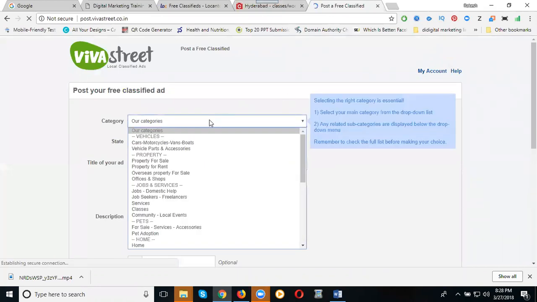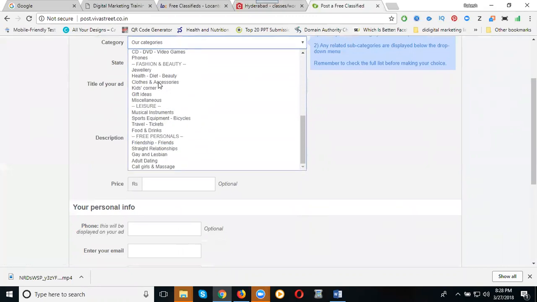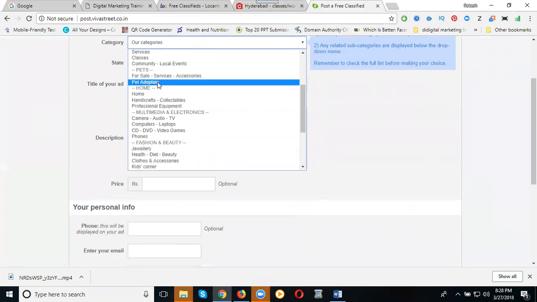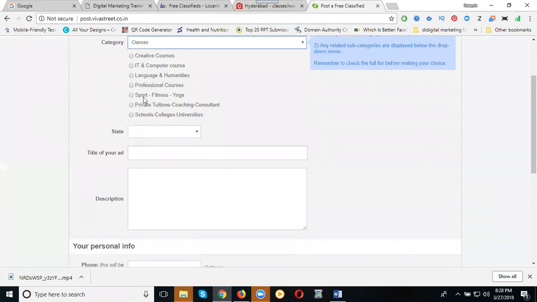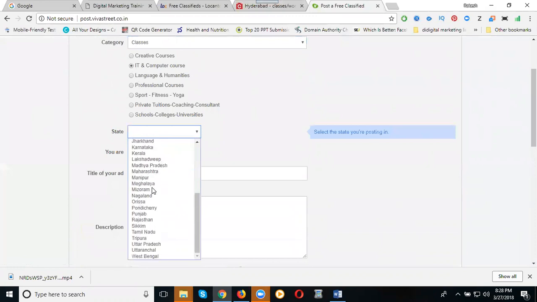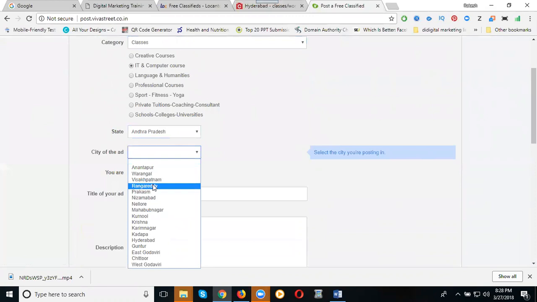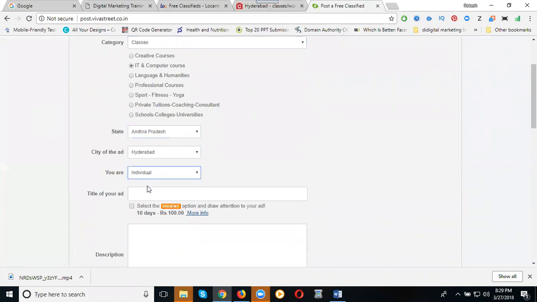First select your category. You can select classes here. Classes, IT and computer classes. The state I can select by requirement. I set Andhra Pradesh. Here it will be Hyderabad. The ad type will be individual or professional. I set individual. Now the ad name is called